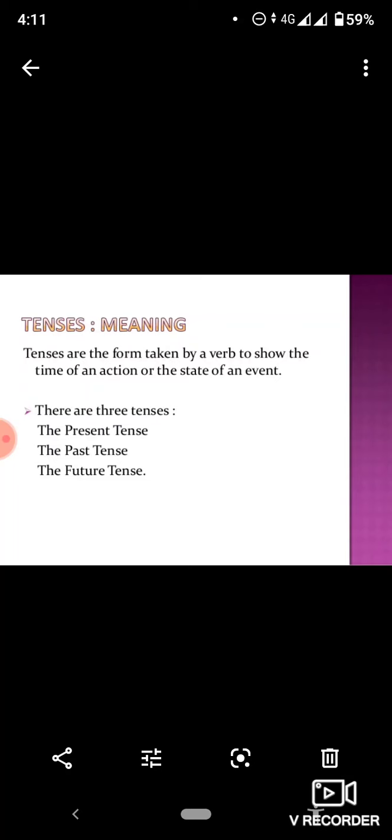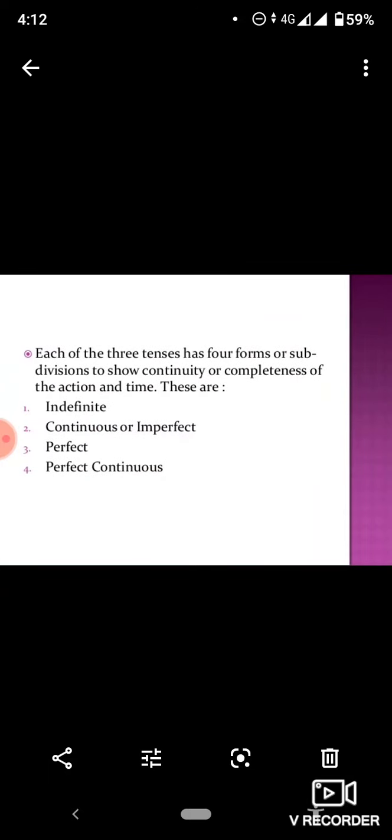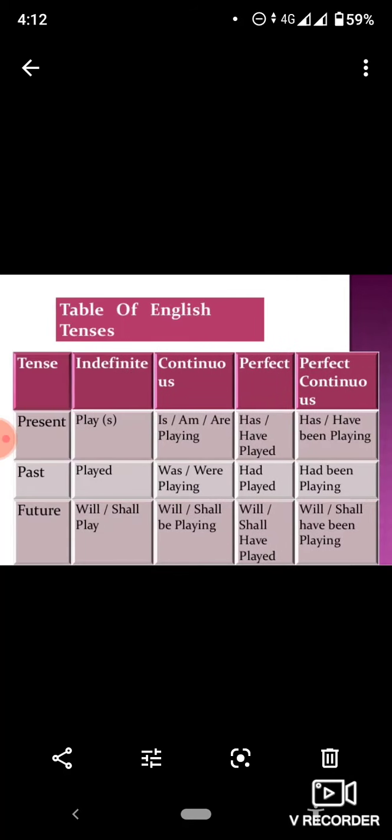So let's see what is there in these tenses, how the form of a verb is taken to express the time of an action or to show the state of an event. Each of these three tenses has four forms. All are divided into four forms. These are the indefinite tense or the simple tense, the continuous tense or the imperfect tense, the perfect tense, and the perfect continuous tense. Look at this table of tenses. Look at each tense, the present, past, and future.